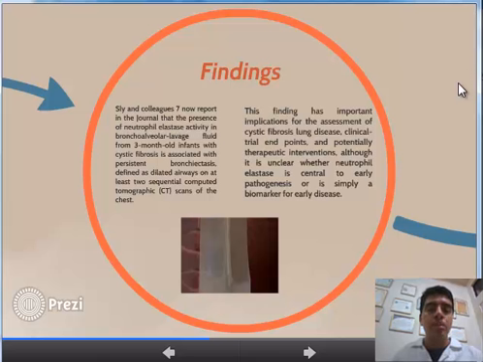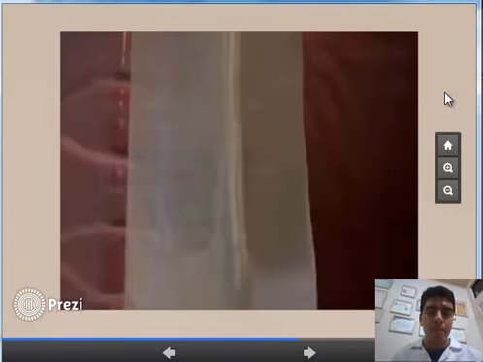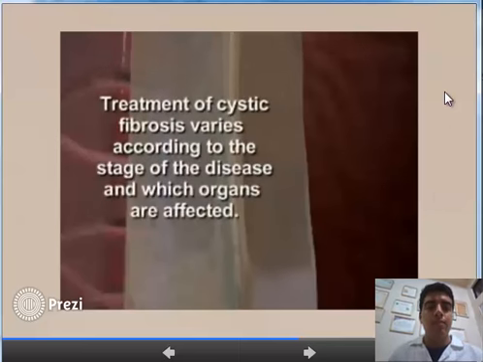This finding has important implications for the assessment of cystic fibrosis lung disease, clinical trial endpoints, and potentially therapeutic intervention, although it is unclear whether neutrophil elastase is central to early pathogenesis or is simply a blood marker for early disease. Treatment of cystic fibrosis varies according to the stage of the disease and which organs are affected.